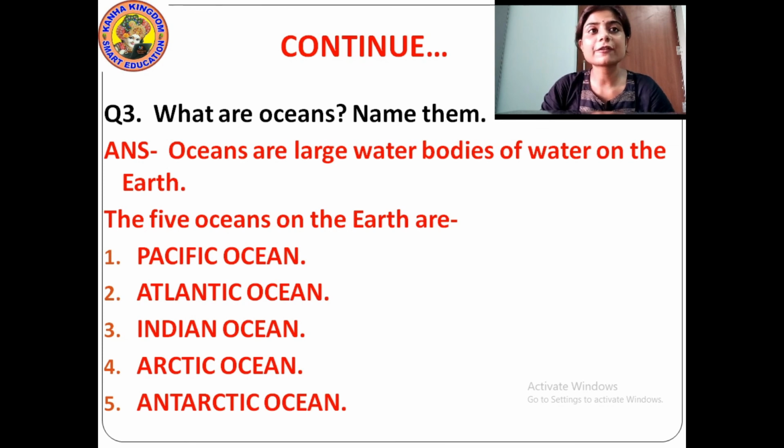Okay? And what are the different oceans? How many oceans are there on the earth? There are 5 oceans on the earth. And what are the names? Those are Pacific Ocean, Atlantic Ocean, Indian Ocean, Arctic Ocean, Antarctic Ocean. These are the 5 oceans of the earth. And what are oceans? Oceans are the large water bodies on the earth. Understood?